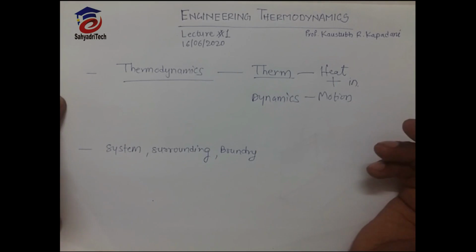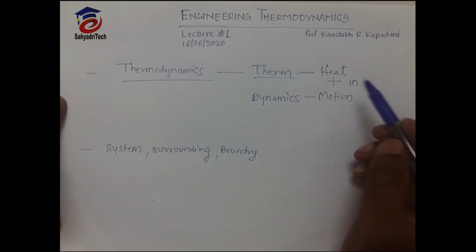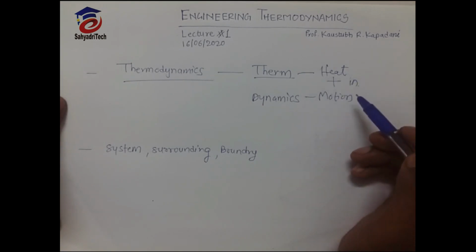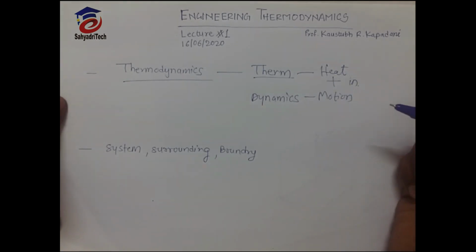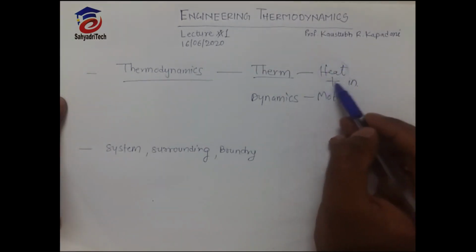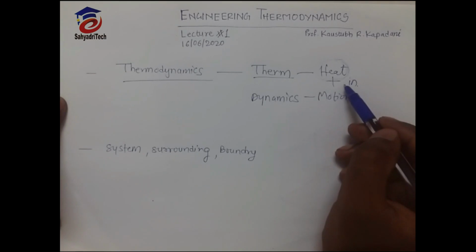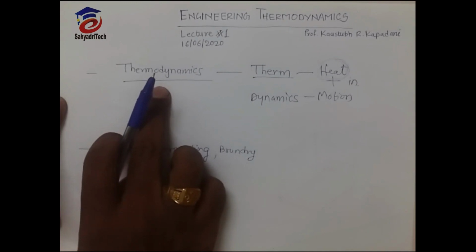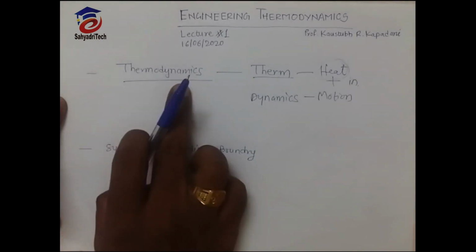Engine piston mechanism is there, and various thermal plants we are using, where we generate heat and convert that heat into work done, and we use that work done for various applications. So how we utilize heat to get useful work done and to increase the efficiency of that particular application, that study is nothing but thermodynamics.